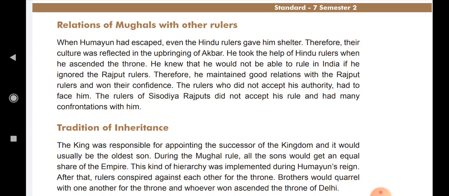Hindu rulers at that time were very important in the Mughal empire, and there were good relations between the Hindus and Mughals. He knew that he would not be able to rule in India if he ignored Rajput rulers.